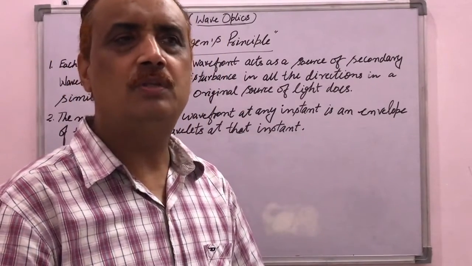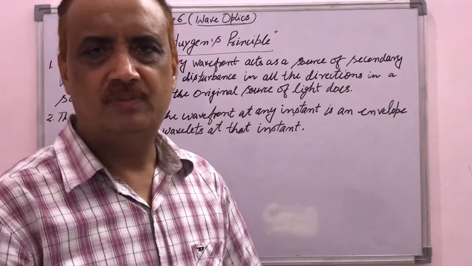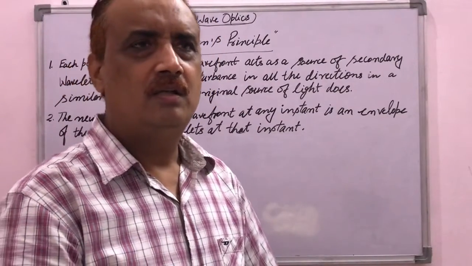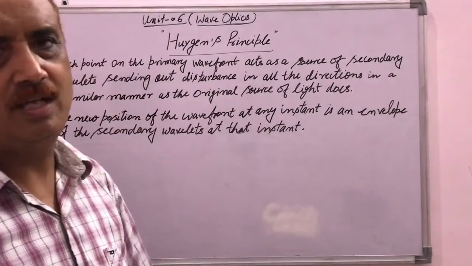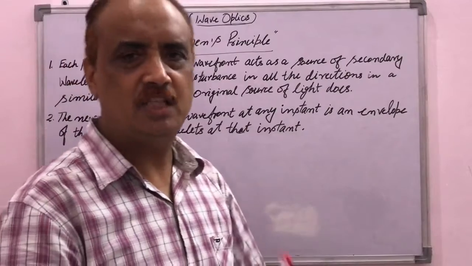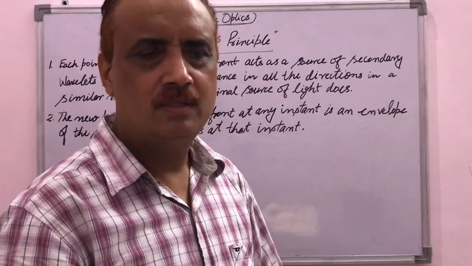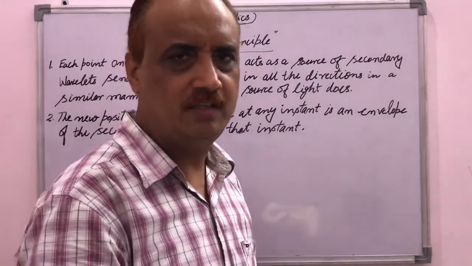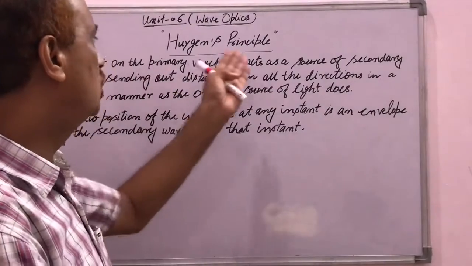How can we show the wavefront position? Then we have to take help of this principle given by the scientist Huygens. These are the assumptions suggested by Huygens, and to honor the scientist, the name of the principle is Huygens principle.